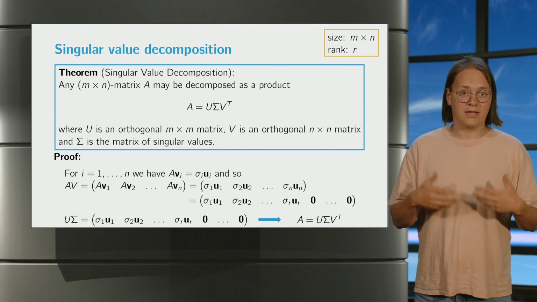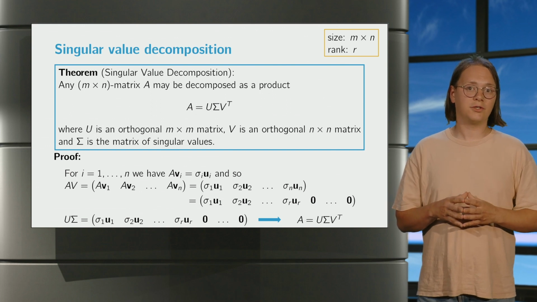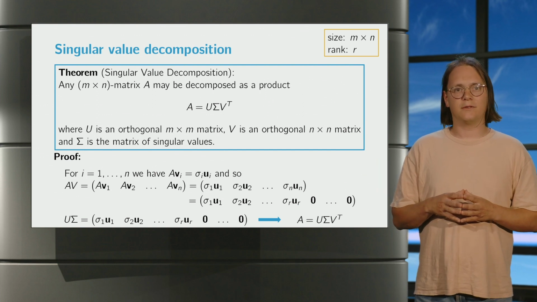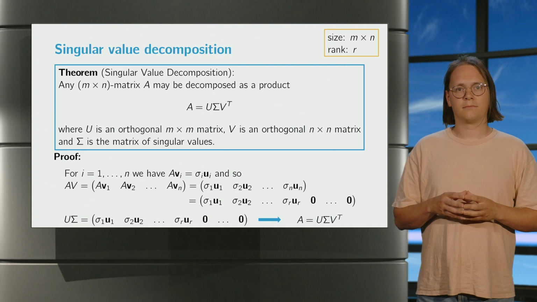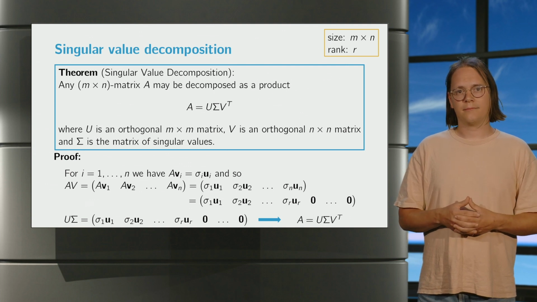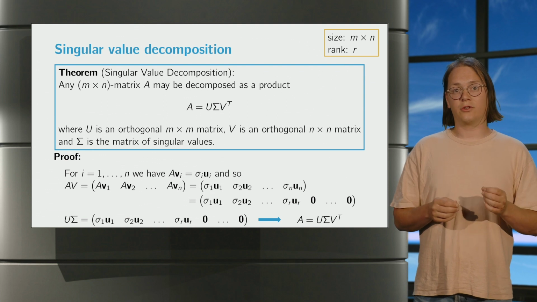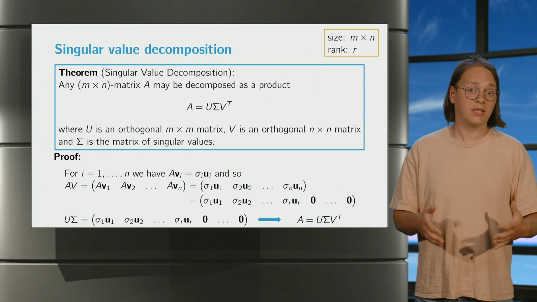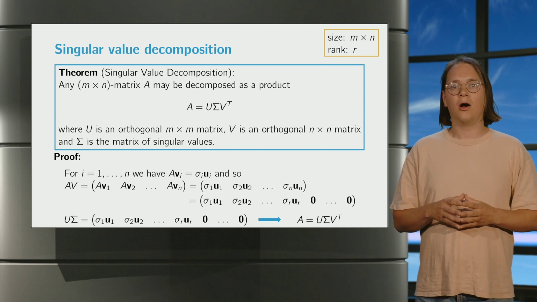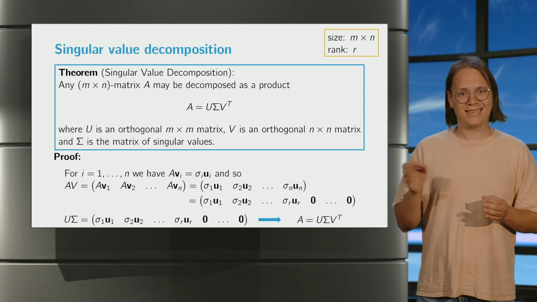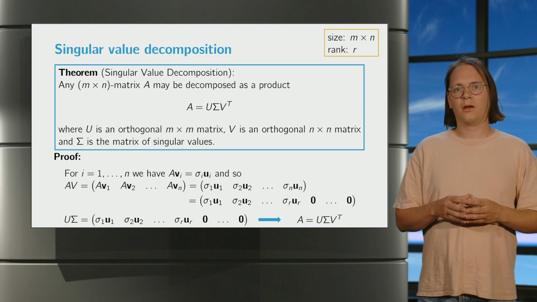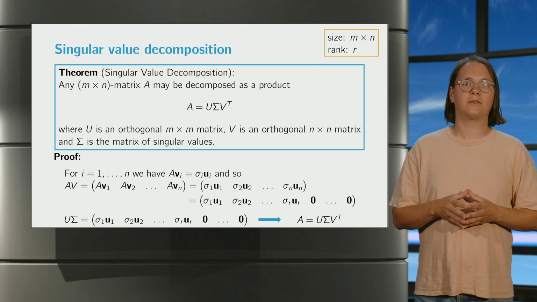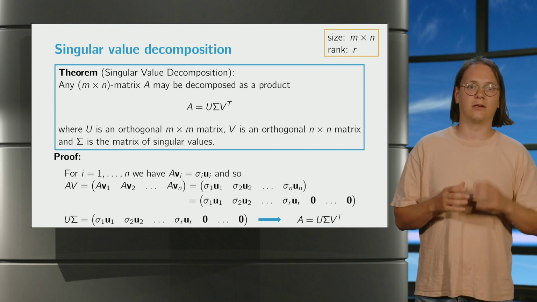What we just presented is actually a proof of the singular value decomposition theorem stated here on the slide. Take some time to read the statement. Note that the statement only refers to the existence, and indeed we made various choices that imply that the decomposition is not exactly unique. Although it is conventional to stick to the matrix sigma we have just found. In general, we call the columns of the matrix U left singular vectors and the columns of the matrix V right singular vectors.